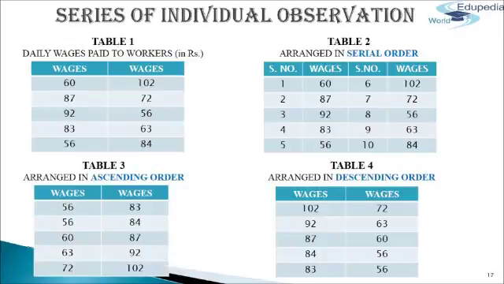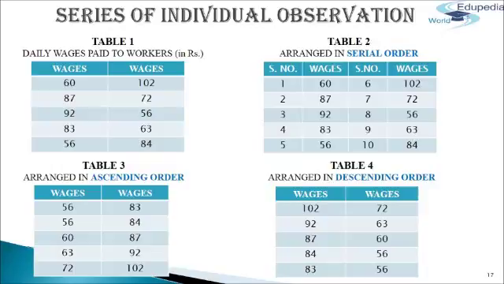Series on the basis of construction. After collection and classification of data, it is the most important job now to construct the data in an arranged order, that is, the formation of series for further study, presentation, analysis and interpretation. This arrangement can be done in three ways: series of individual observation, discrete series and continuous series.